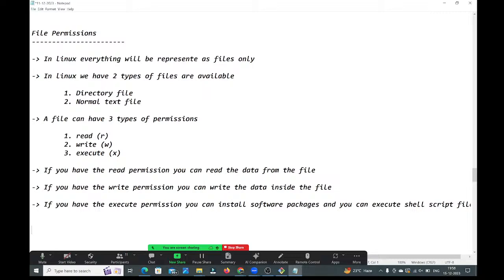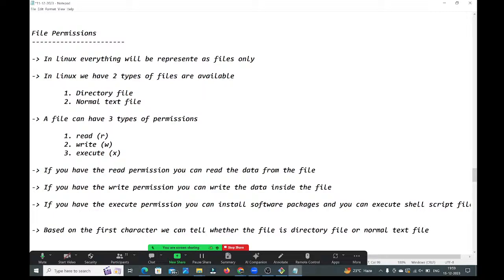Next, guys. Based on the first character, we can tell whether the file is a directory file or a normal text file.